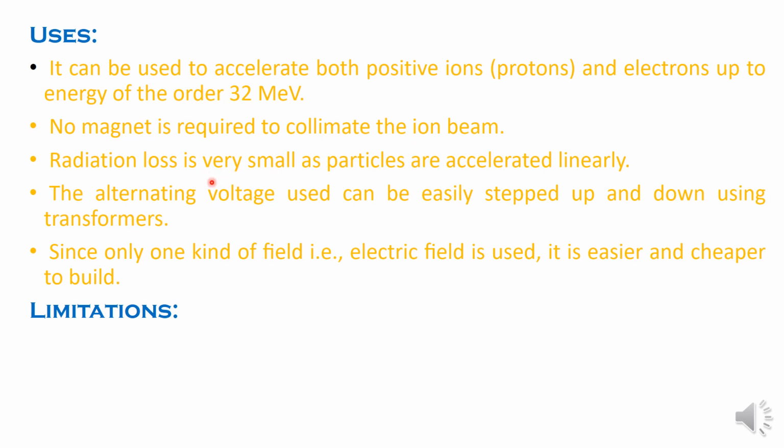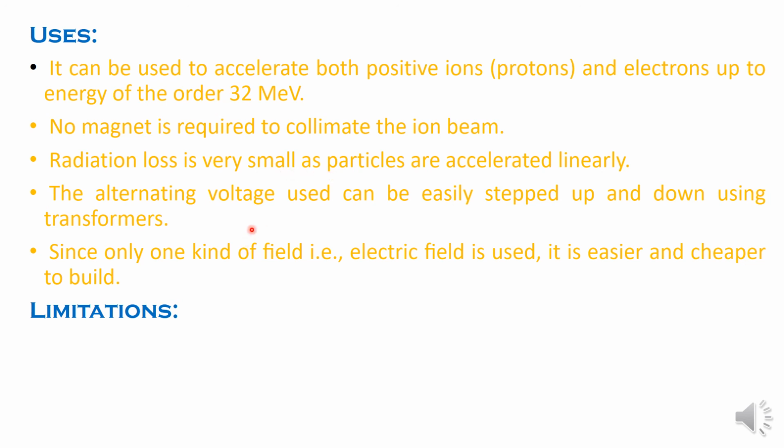Here we are using charged particles, and we know that when charged particles accelerate, they experience loss in energy, and that loss is called radiation loss. The radiation loss is very small when compared with the other accelerators.